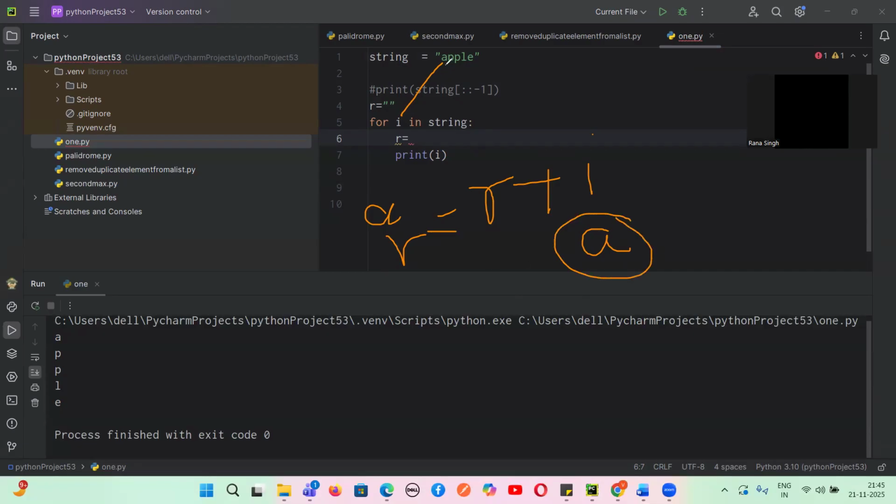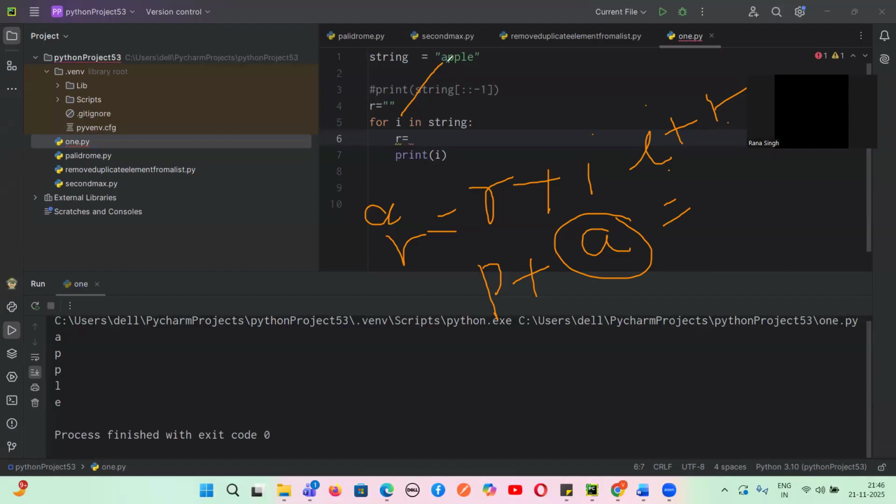Now I want what, guys? This P. So what will I do? P plus A. Yes or no, guys? Plus is like a concatenation operator. So can I take I plus R? Then what will happen? What is the value of I now? The I value is A. Yes or no? Now A will be added to this particular R.